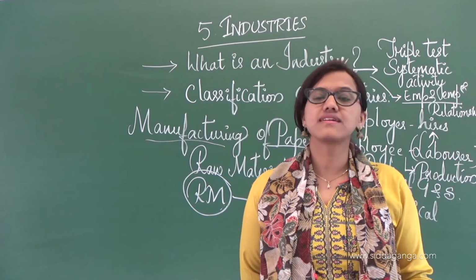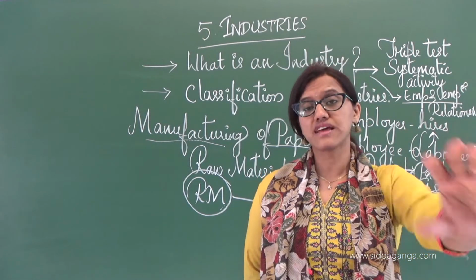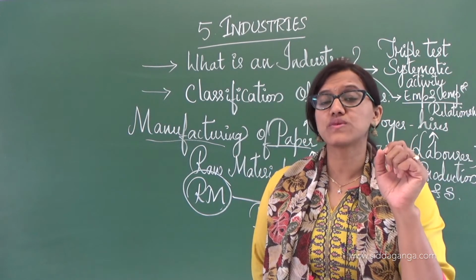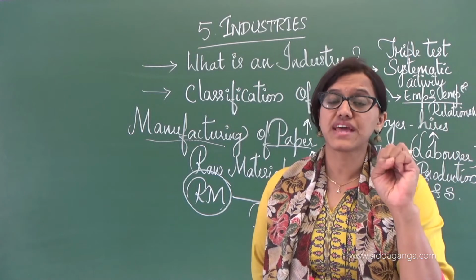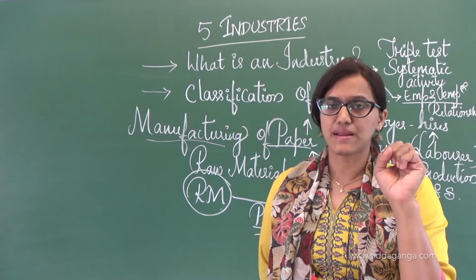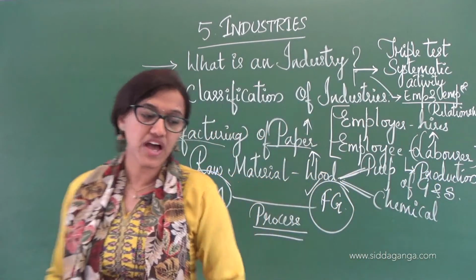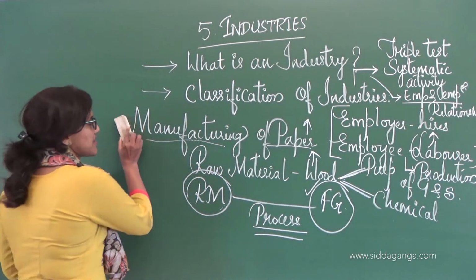So there are different kinds of industries you can consider: on the basis of raw materials, on the basis of size of the capital, on the basis of the ownership. Now let us know about each and every thing in detail, how that is classified.